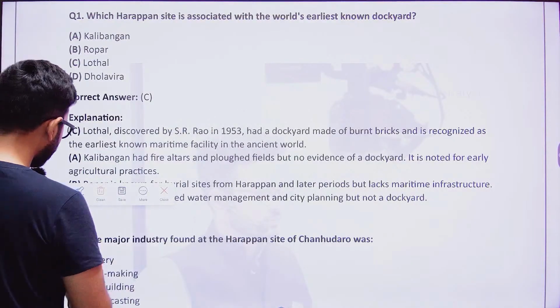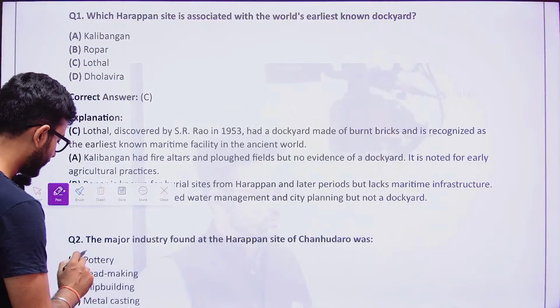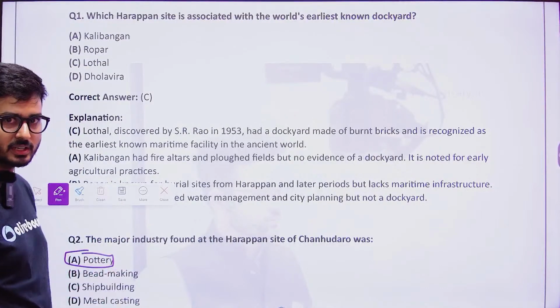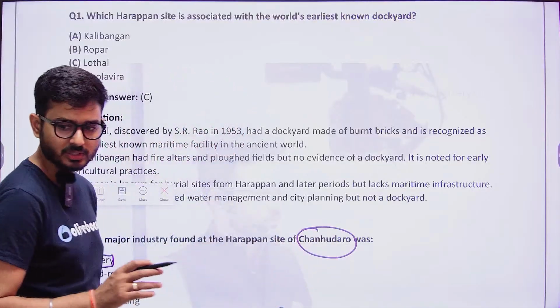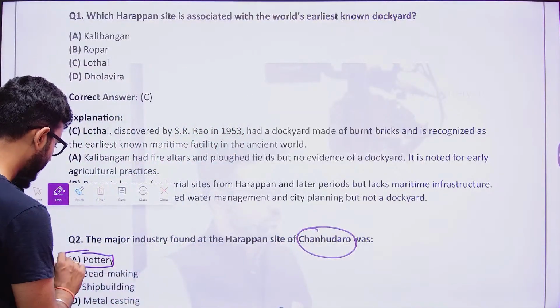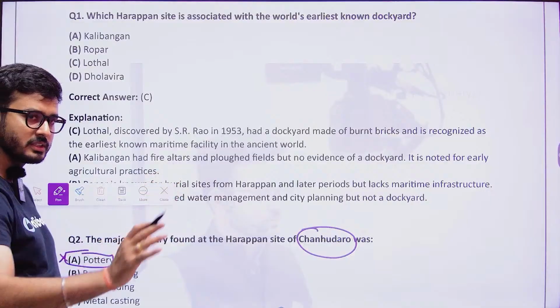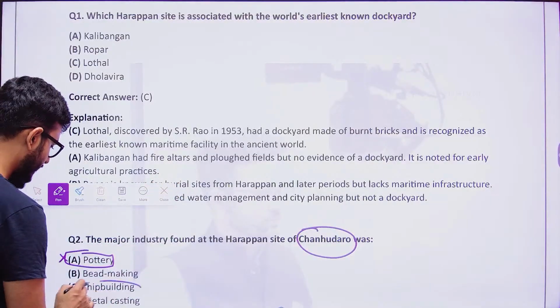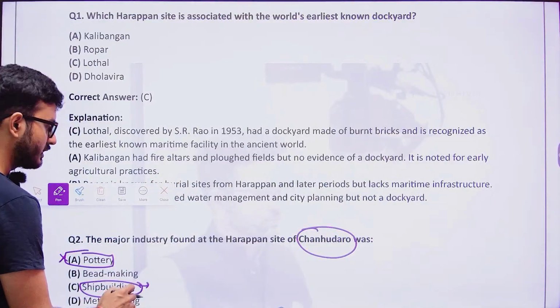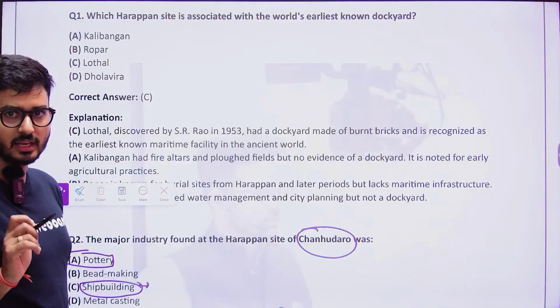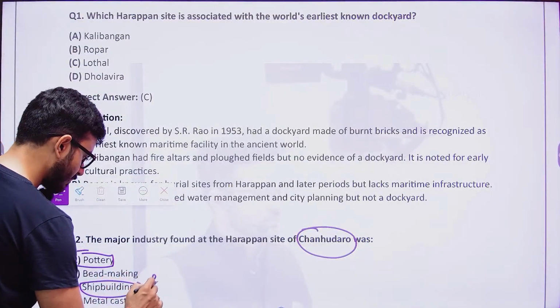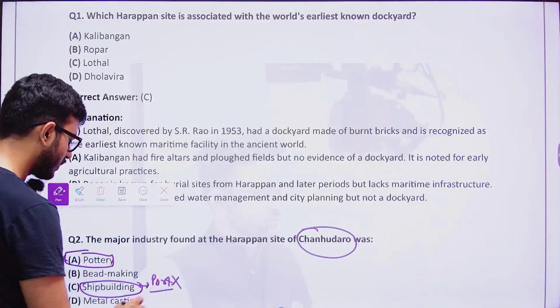Now if we talk about elimination, pottery was generally done in the majority of Harappan settlements, not exclusively at Chanhudaro. So you need to find out which is the odd one out here. Pottery is not going to be the answer, because from all the settlements they find pottery. Shipbuilding, again no. Chanhudaro was in the interior portions of the Harappan settlements, not at a port, because shipbuilding generally happens at a port, and Chanhudaro was not a port city.